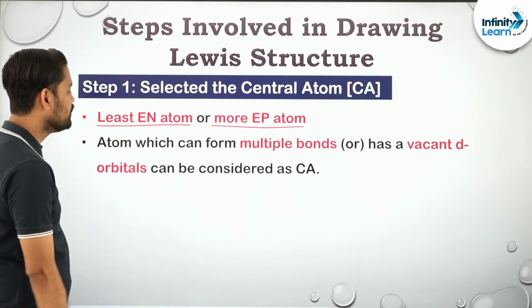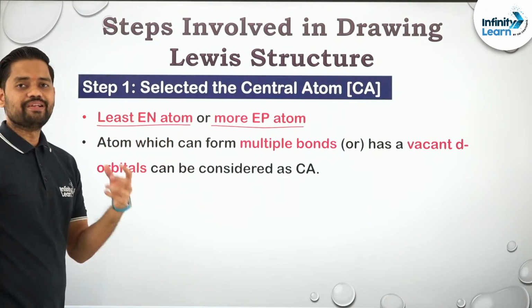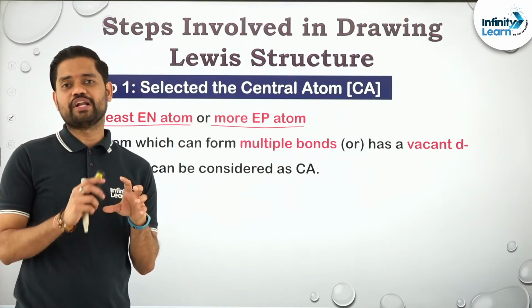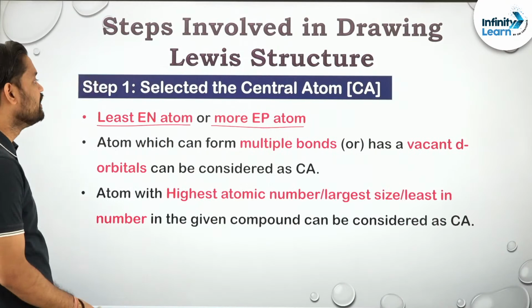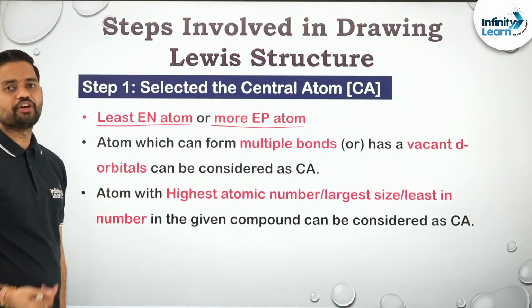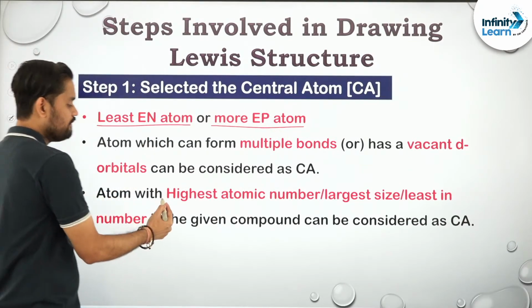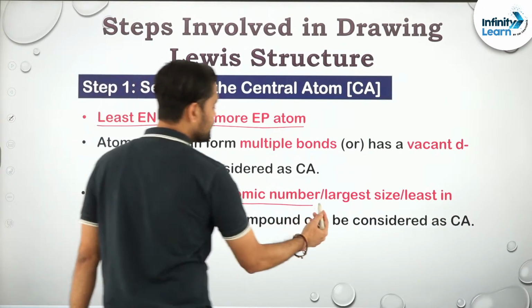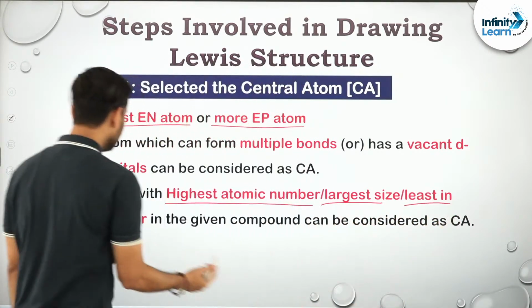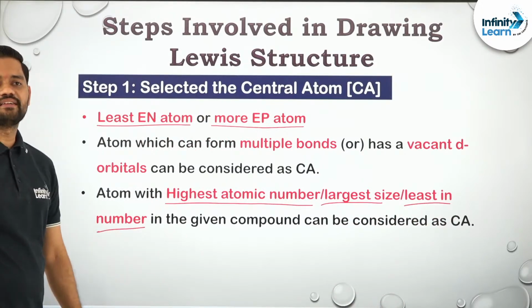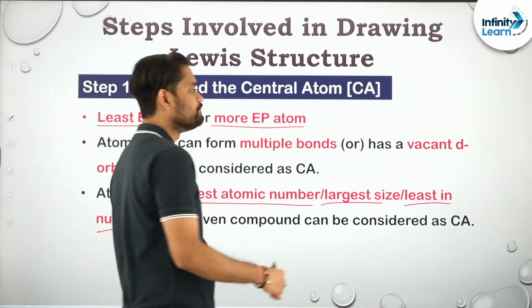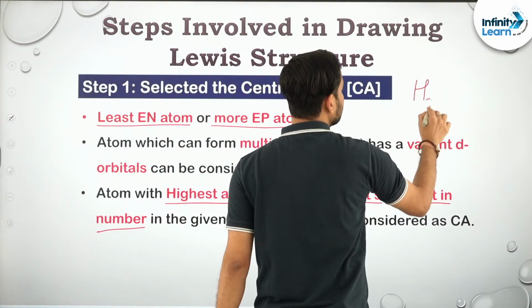Okay, clear. Talking about the third one, it should be least in number, or it should have a maximum size or maximum atomic number. So these are some of the ways in which you can select your central atom. An atom having the highest atomic number or largest size, or least in number, we can select as the central atom. For an example, let us take H2SO4.